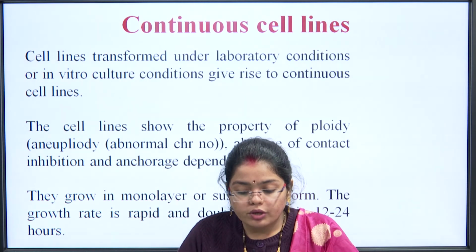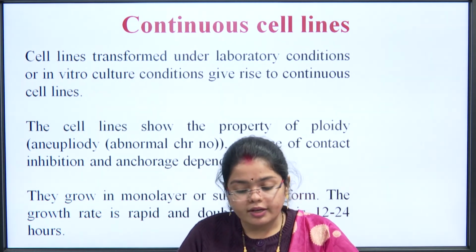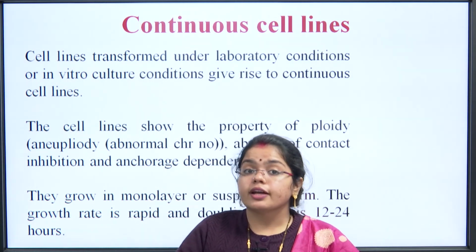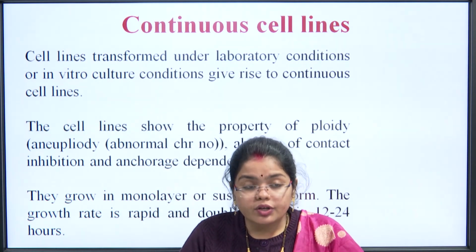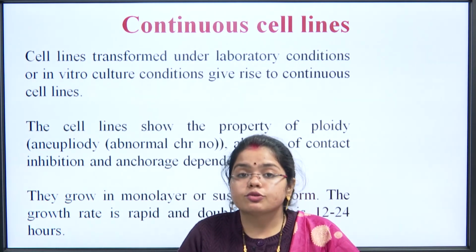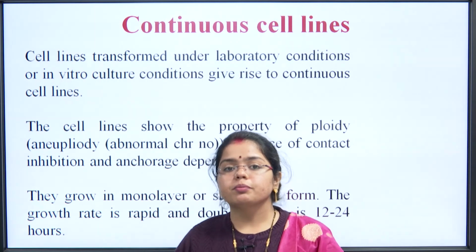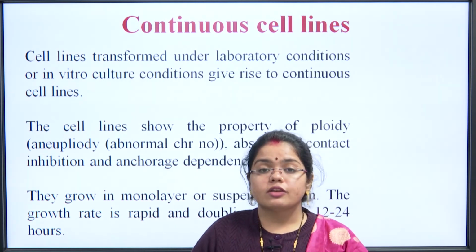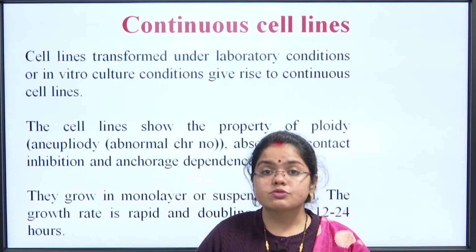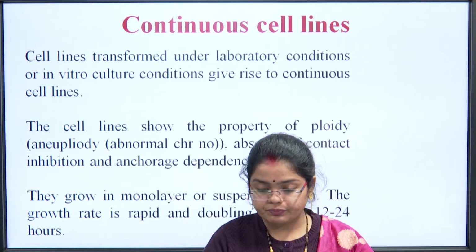So they grow in monolayer or suspension form. In both forms they can grow, while the finite ones can grow in monolayer form only. The growth rate is rapid and the doubling time is 12 to 24 hours. This time is actually perfect because while we are working upon cells, we need to do it fast, otherwise the results would be delayed.